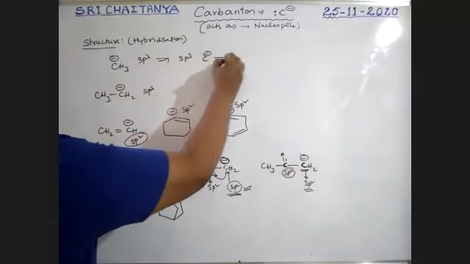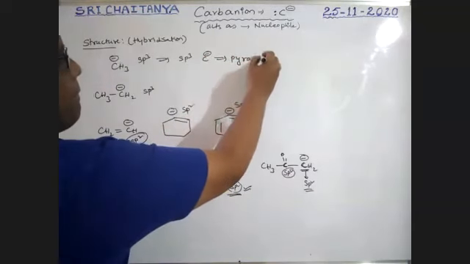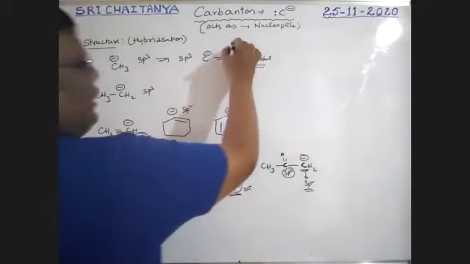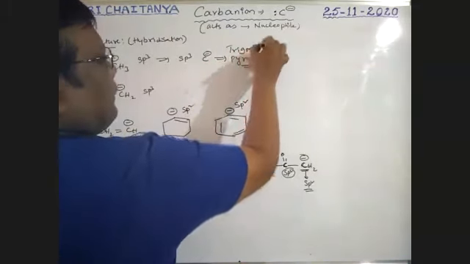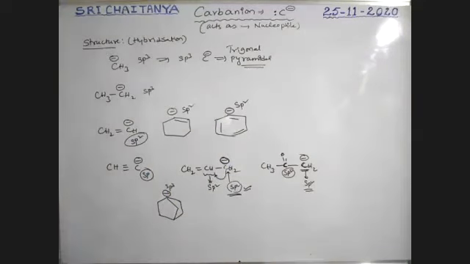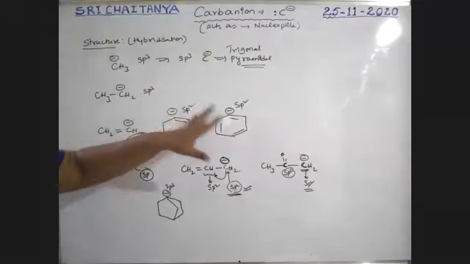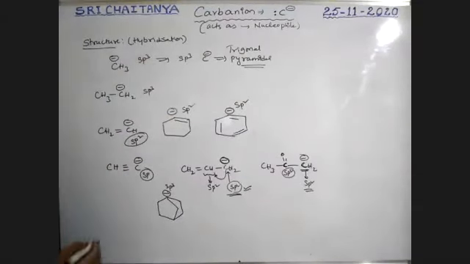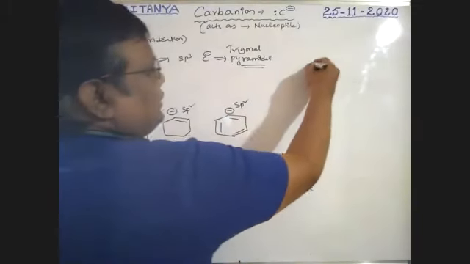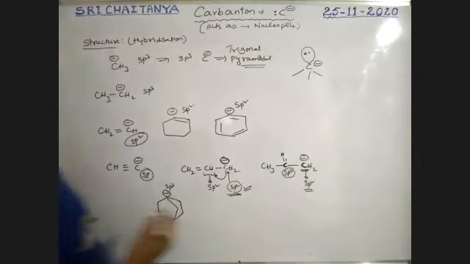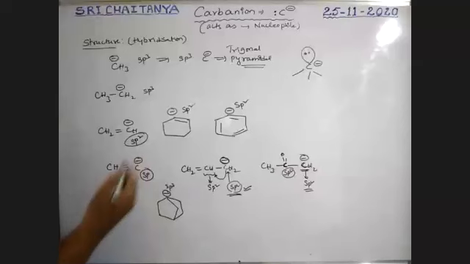An sp3 carbanion is pyramidal in shape. An sp3 carbanion is trigonal pyramidal in shape. And sp2 is planar, no doubt. So this is about hybridization and particularly the shapes of carbanions. This is carbon with 3 bonds and a lone pair with negative charge. That is the pyramidal shape.